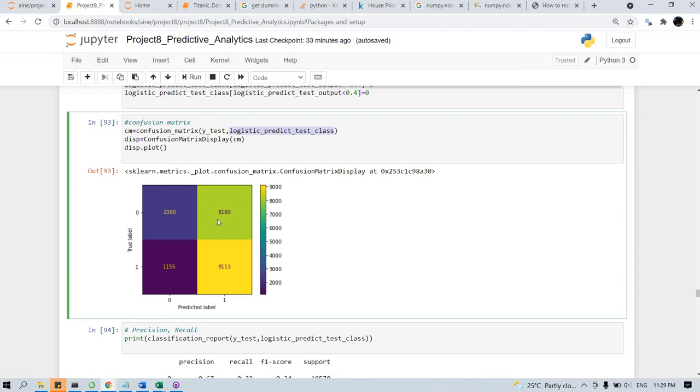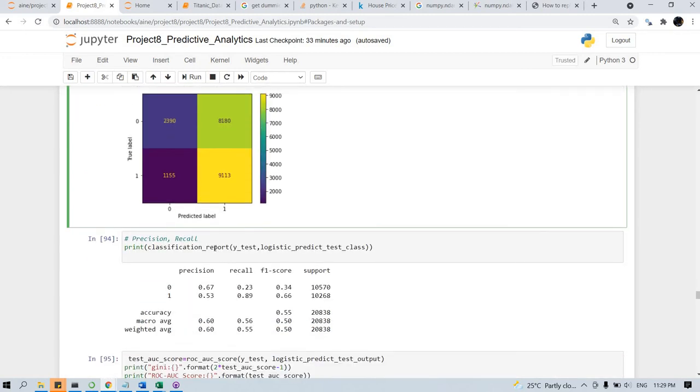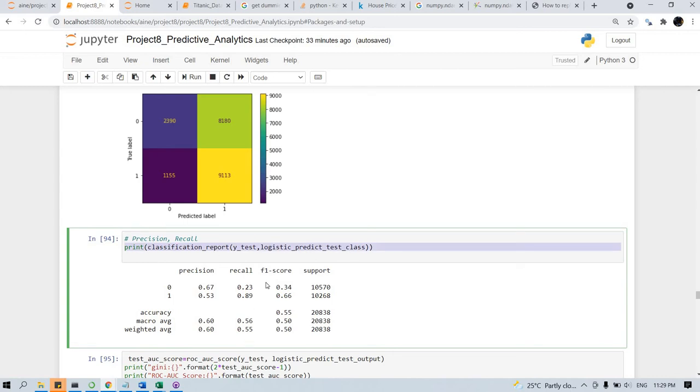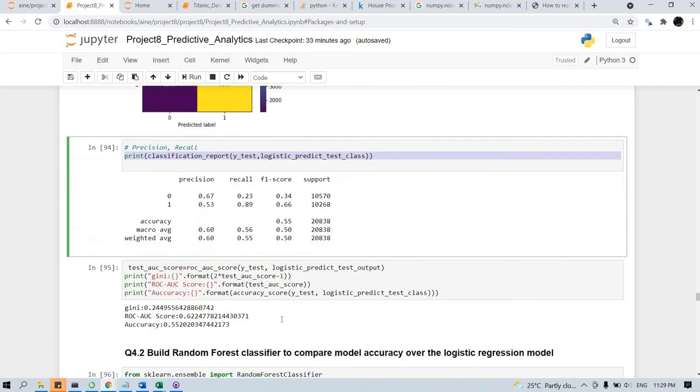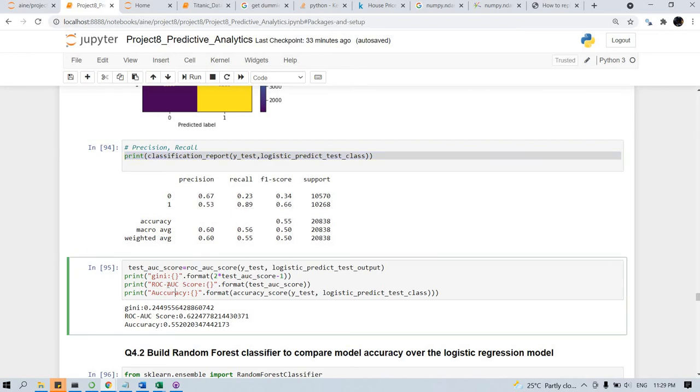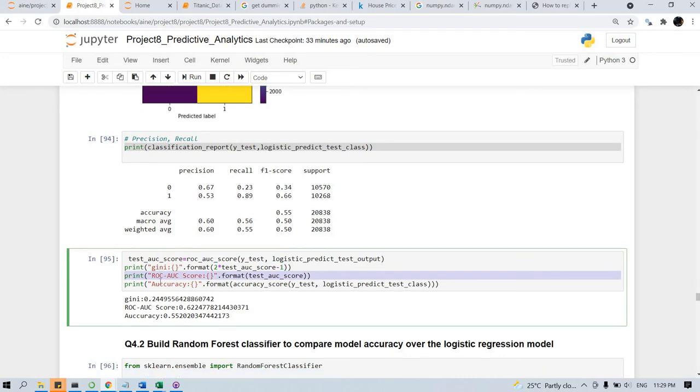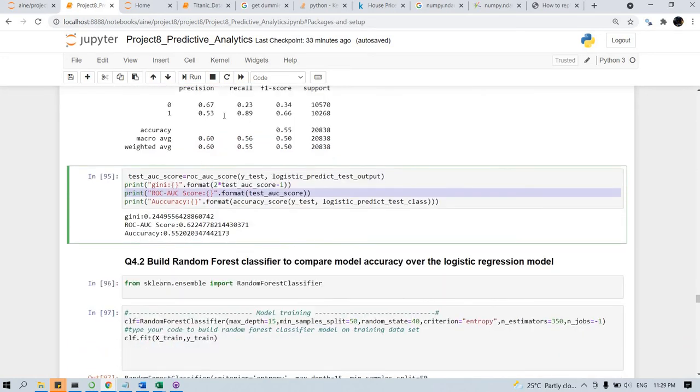It's saying that almost 80% of the people would leave the telecom company. That's what this model is predicting. So then we are calculating the precision, recall and F1 score. We see that there is only about 50% accuracy in most of the cases. Then we are calculating the Gini and accuracy score, ROC AUC score. All the scores are calculated.